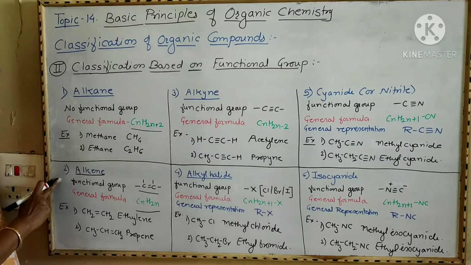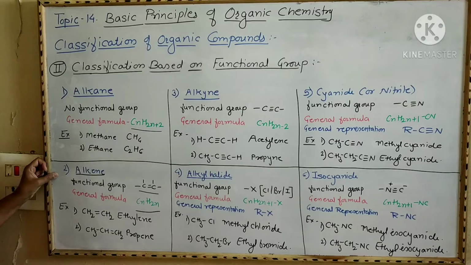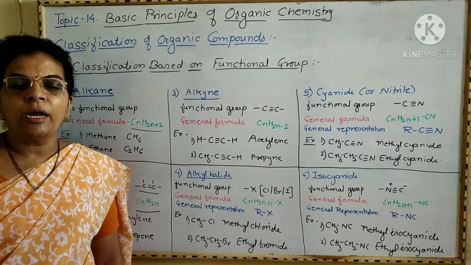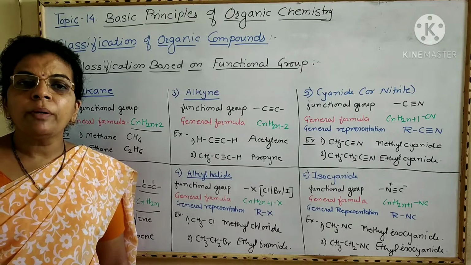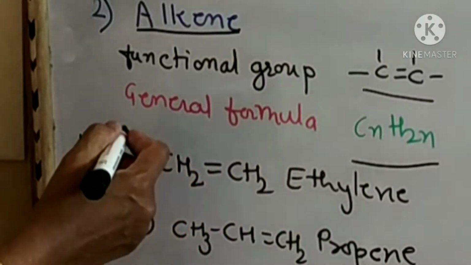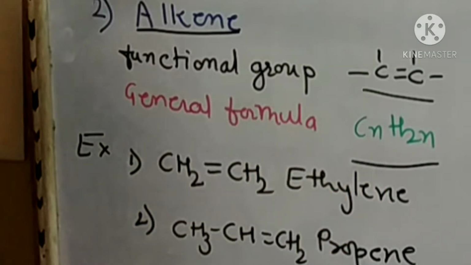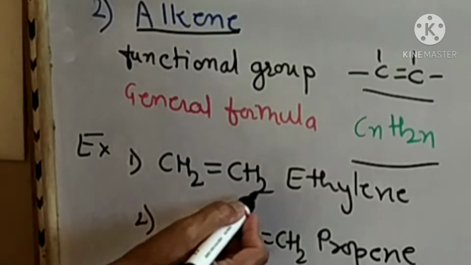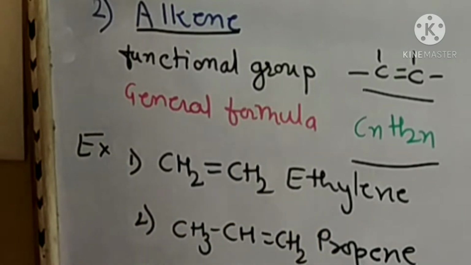Now second class is alkene. The functional group of alkene is C=C. Alkenes are aliphatic unsaturated hydrocarbons having carbon-carbon double bond in the molecule. General formula of alkene is CnH2n, and the examples are CH2=CH2, that is ethylene, and CH3CH=CH2, that is propene.